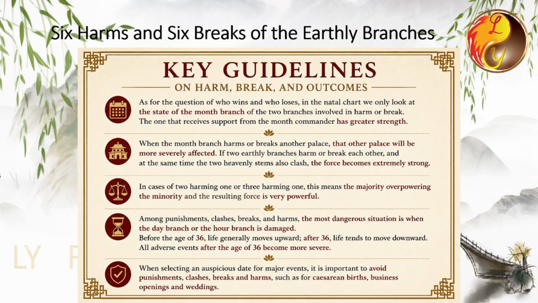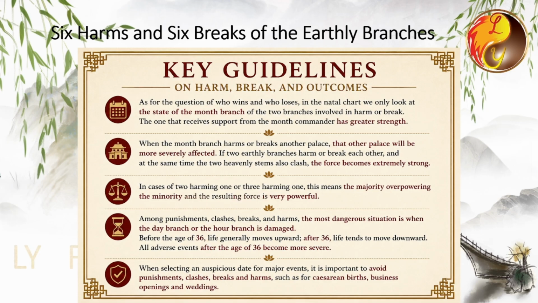If the month ruler itself harms or breaks another palace, that other palace will inevitably suffer more seriously, because the month ruler carries the greatest power. This is easy to understand. The side supported by the month ruler naturally has greater strength.